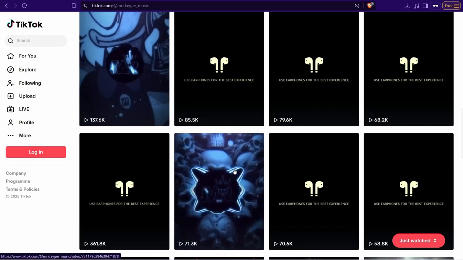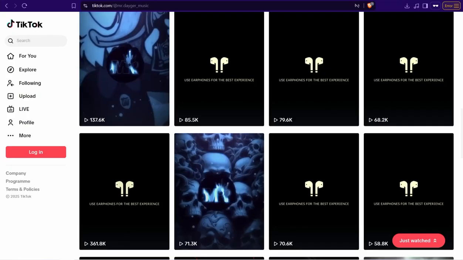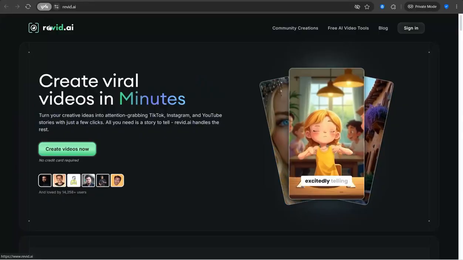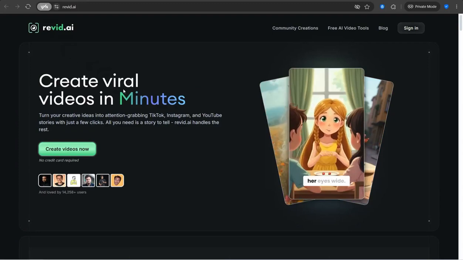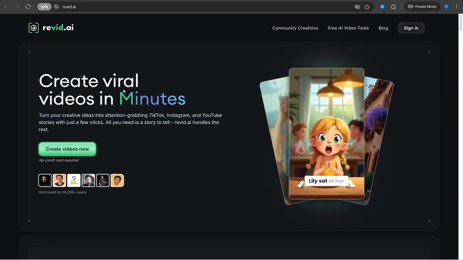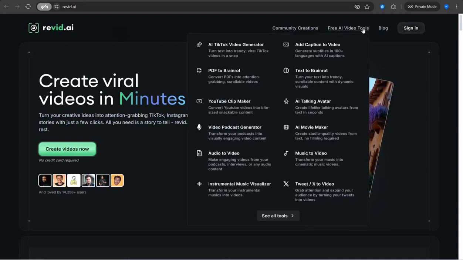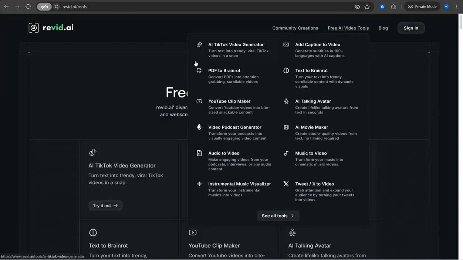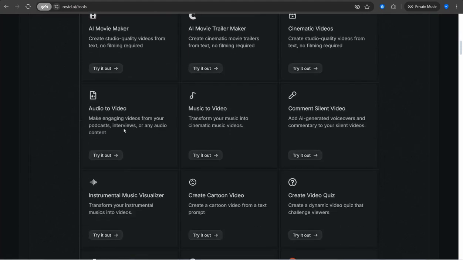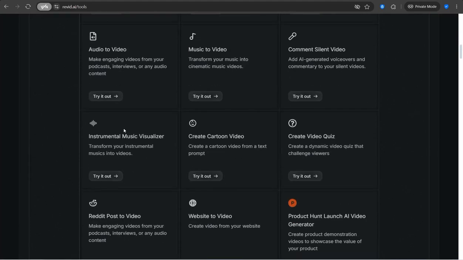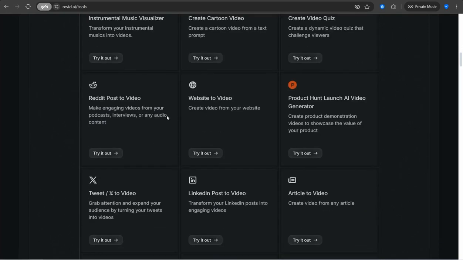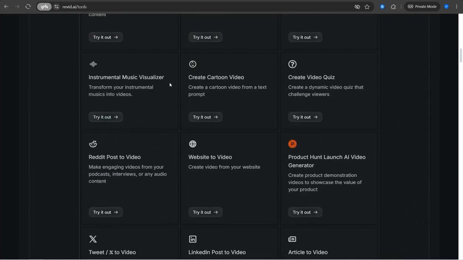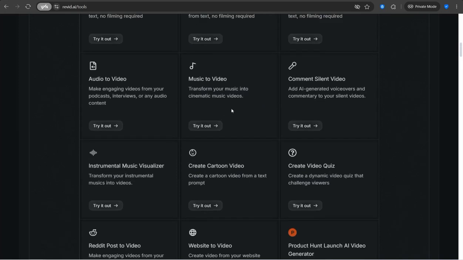And first of all, just head over to this amazing website that is revet.ai. It's an awesome AI website that enables you to convert your content or any idea to beautiful short videos in different ways. For example, here, if you head over to these free AI video tools, you can find tons of these AI tools to convert your piece of content or your idea or your URL to different types of videos. For example, you can create your cartoon video, you can convert your Reddit post to video, YouTube to short